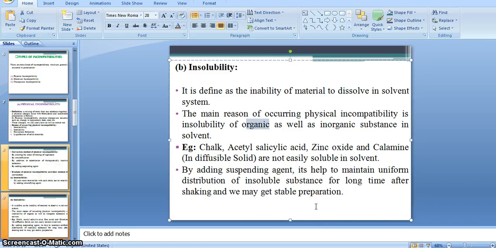If we place the eutectic substance or lower melting point substance in increasing temperature, that time also that particular substance or mixture releases the water, or if placed in decreasing humidity, that time also that particular mixture releases the water. This process is called liquefaction.